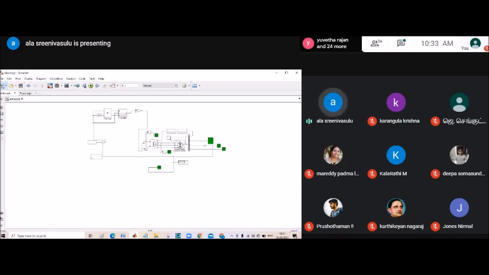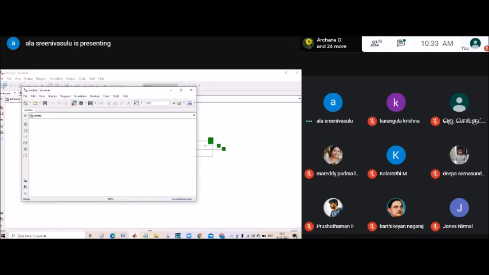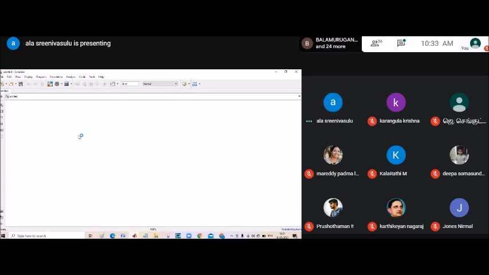By taking the new untitled file, you can see here, go to library browser.